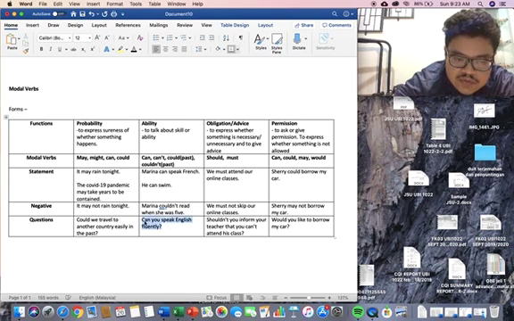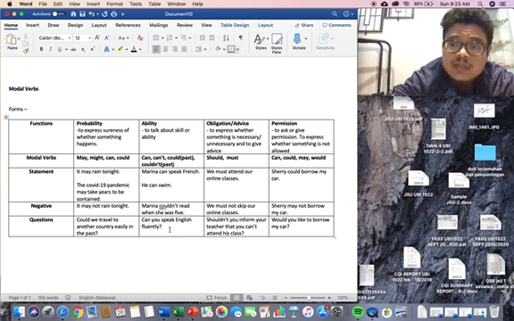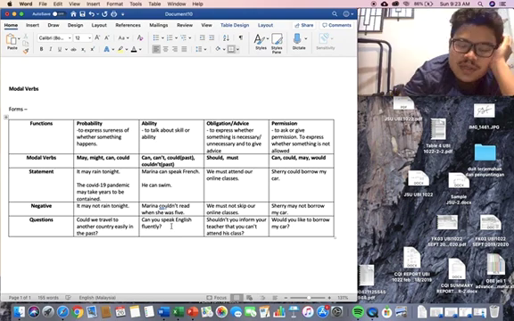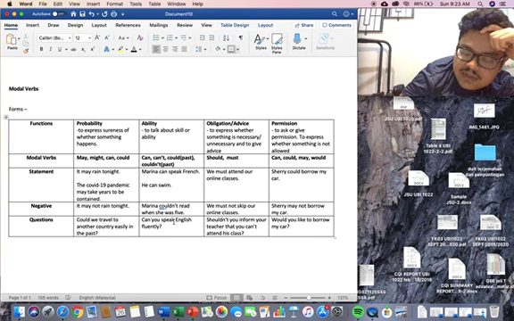Can you speak English fluently? So this is about ability. Could you spell your own name when you were 5 years old? So we talk about the ability to spell, right? And also for the form, if we want to form a question with a modal verb, we put the modal verb in front. Could we travel? Can you speak? And it still applies that we cannot add s to it, even if the sentence has a singular subject.